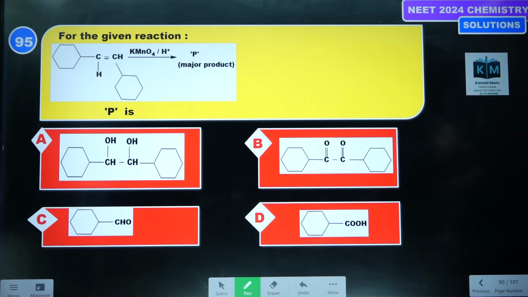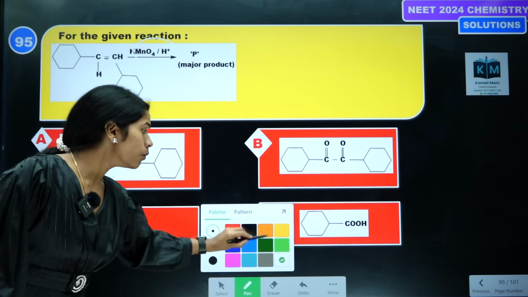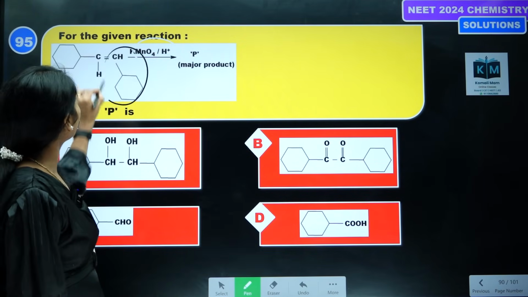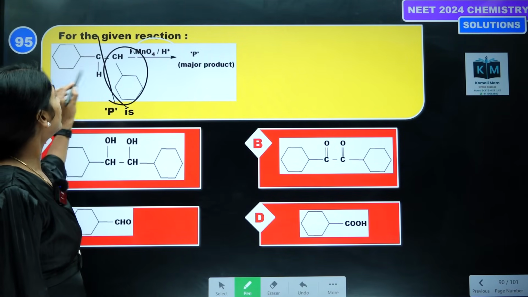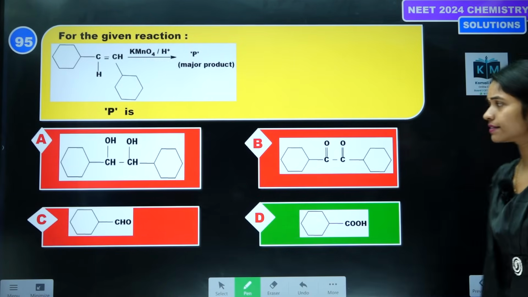Let's see the next one, KMnO4. If you add KMnO4 in acidic medium, what is the technique? Whatever the longest chain is, wherever the group is connected, break it and convert it into a COOH group. So option D is the correct answer.